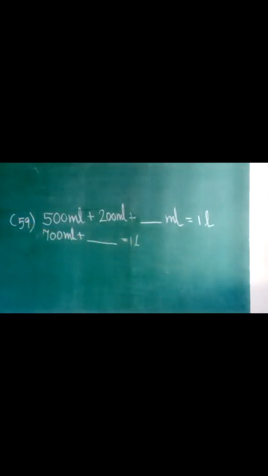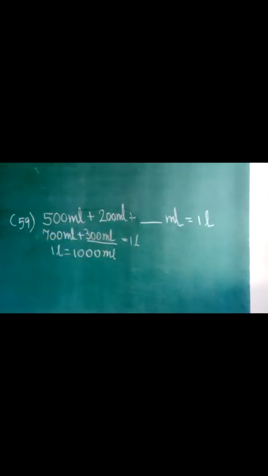Here 1 liter is nothing but 1000 ml. So 700 ml plus dash will give you 1000 ml. See, after 700 you have 800, 900 and 1000. So 300 you are adding to get 1000 ml. So you have to add 300 ml.